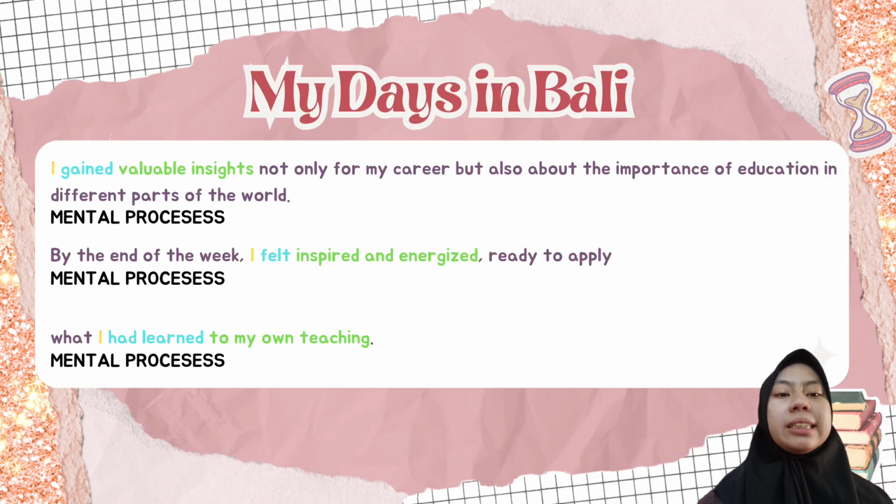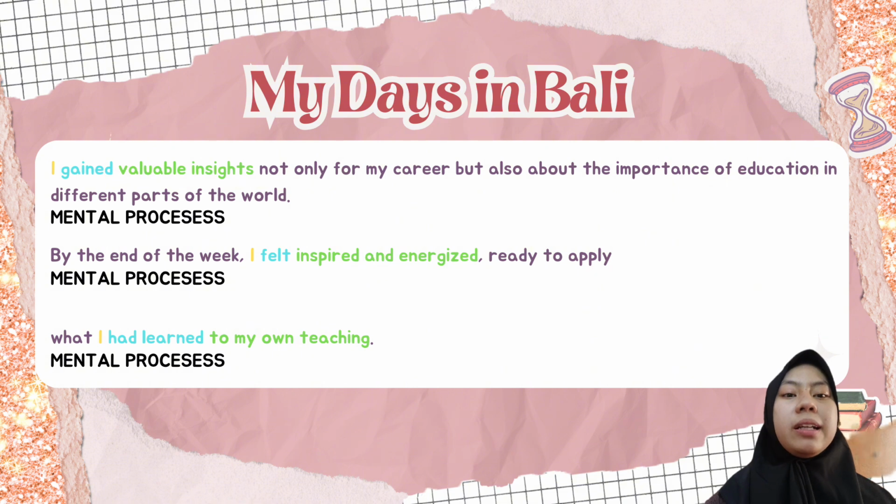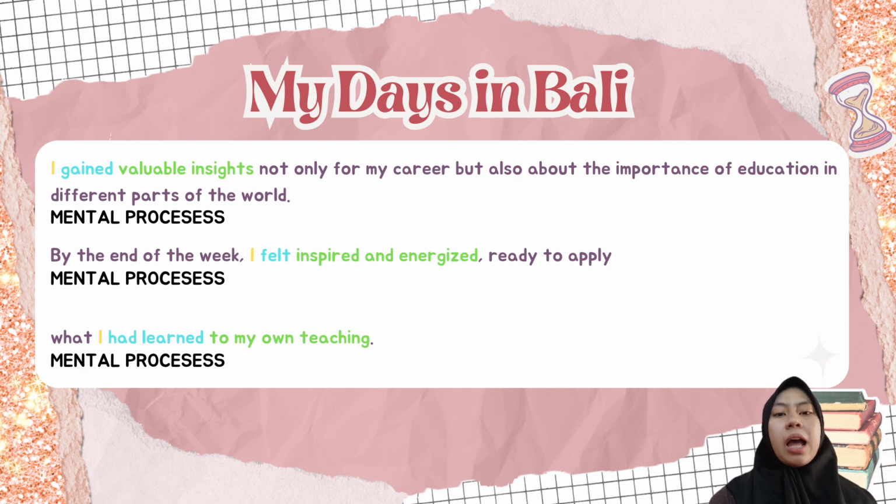In the 13th sentence, "I gained valuable insight not only for my career but also about the importance of education in different parts of the world." The word "gained" is a mental process where "I" is the sensor and "valuable insight" is something that is felt by the sensor.